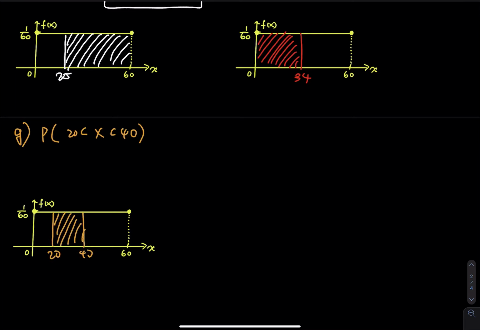So the probability is big minus small times 1 divided by 60. So that will be 20 divided by 60. So that will be 1/3, right? So 20 divided by 60, that is 1/3, which is around 0.3333. So is this important? The answer is no, that is not important.